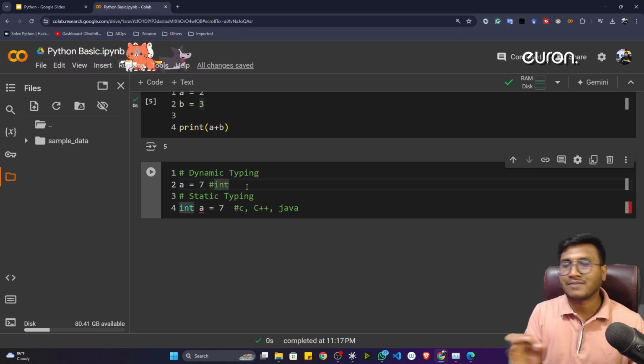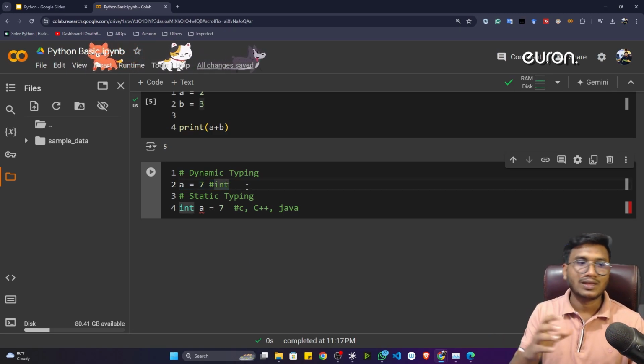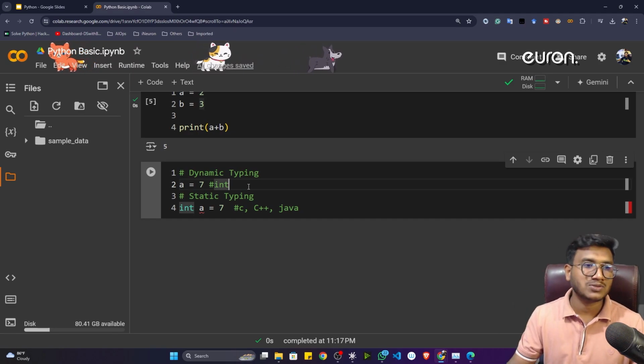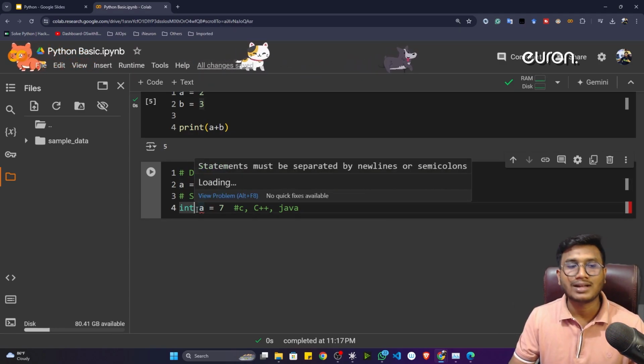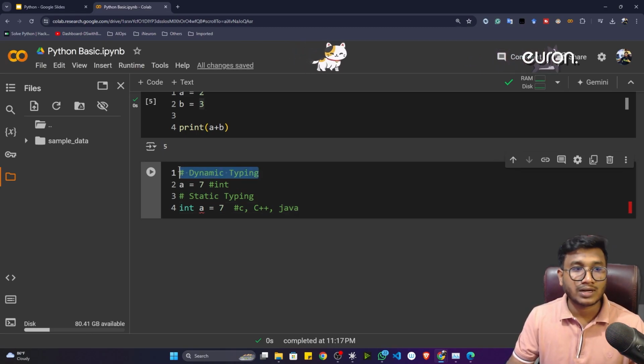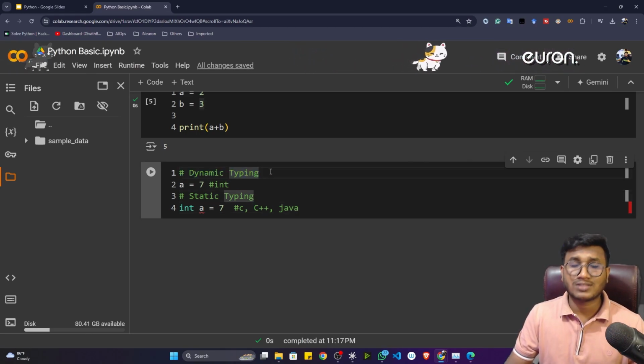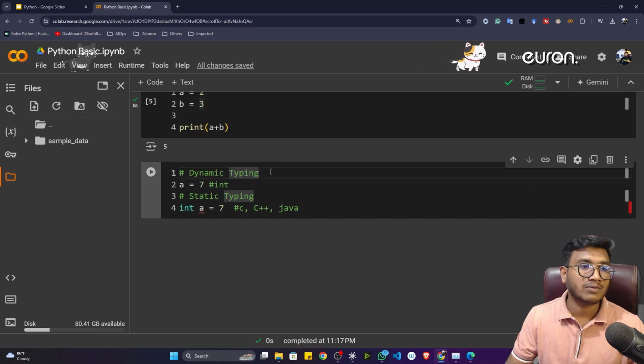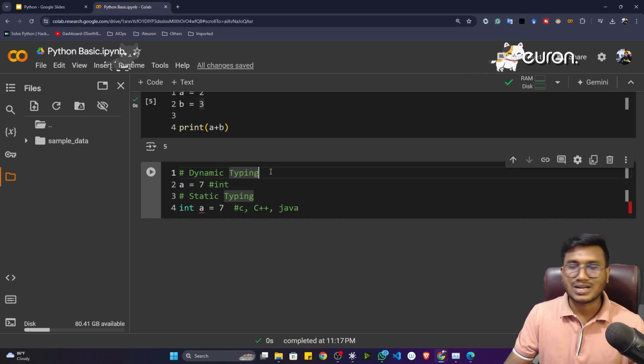Okay, so this is the best advantage we get inside Python. If you're using any other programming language, you have to manually assign the data type of a variable. This is a super important topic. Lots of interviewers ask this question: what is dynamic typing and what is static typing of a variable? Just try to explain. That's why I wanted to tell you this.